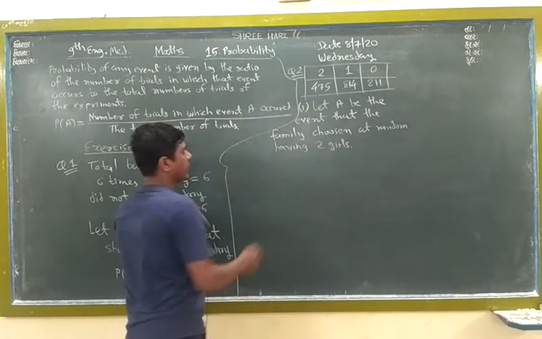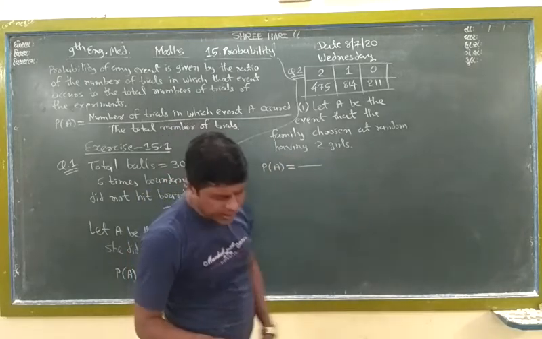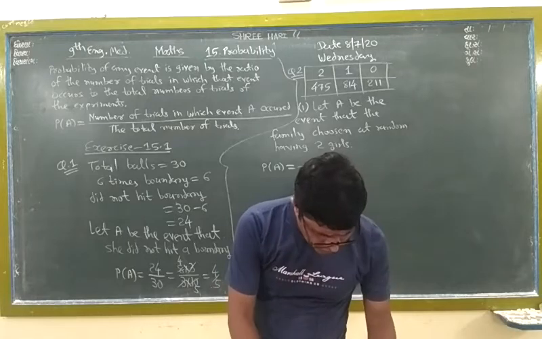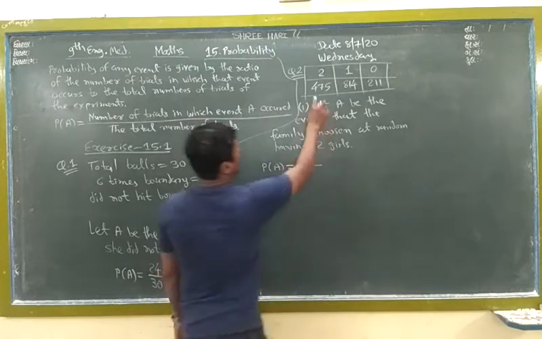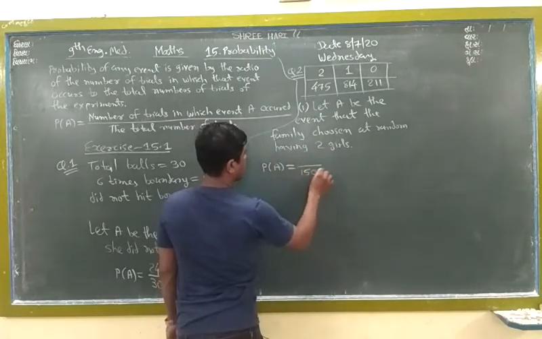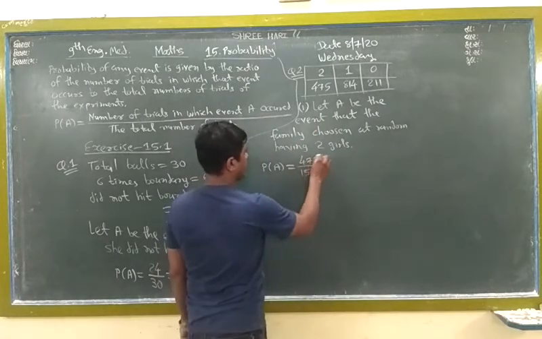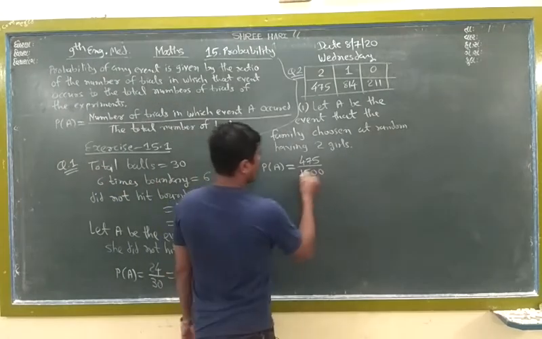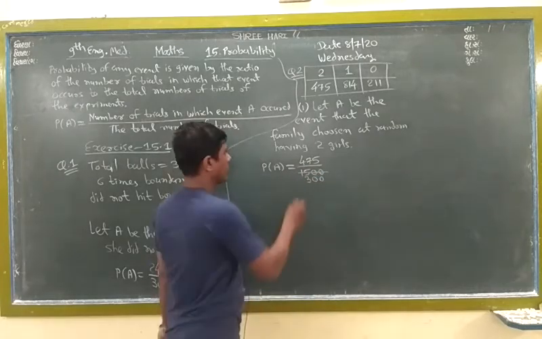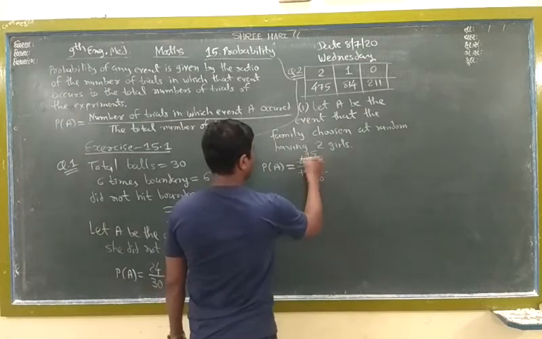So what happened? First, probability of A. Total here, how many are given in the question? Total given 1,500 families. So total here 1,500, but 2 girls is 475. Now cut here. 5 threes are 15, 5 nines are 45, 2 fives are 10.